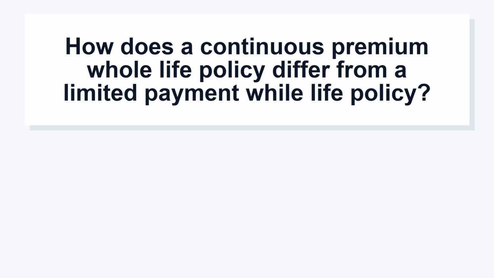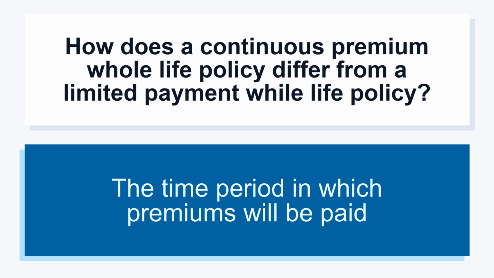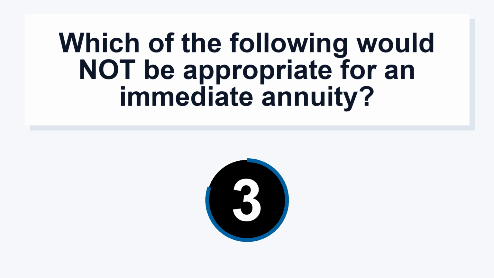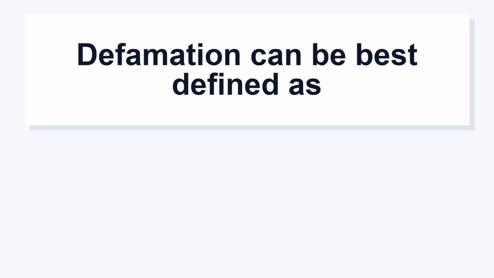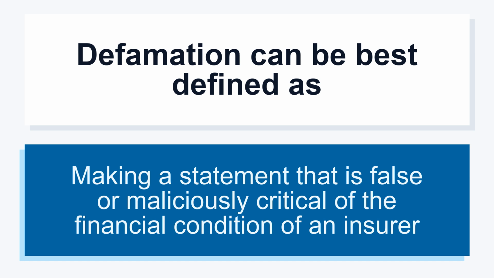How does a continuous premium whole life policy differ from a limited payment whole life policy? The time period in which premiums will be paid. Which of the following would not be appropriate for an immediate annuity? A parent saving for a child's college. Defamation can be best defined as making a statement that is false or maliciously critical of the financial condition of an insurer.